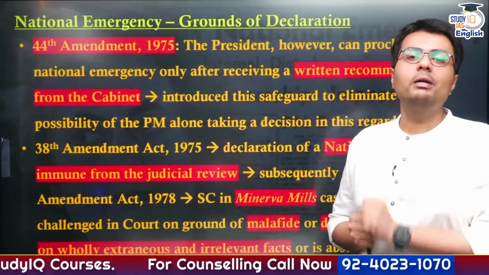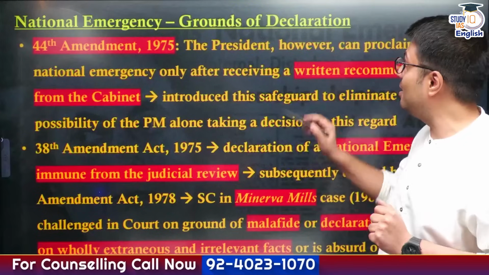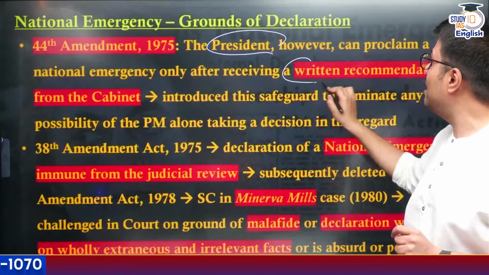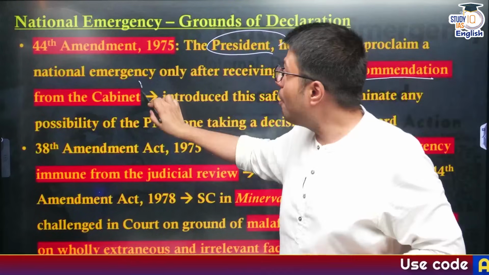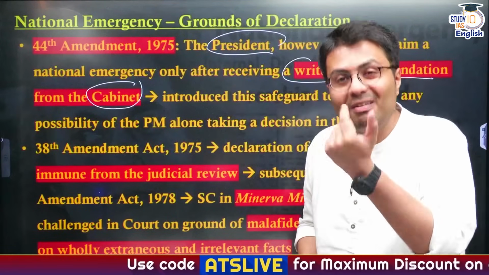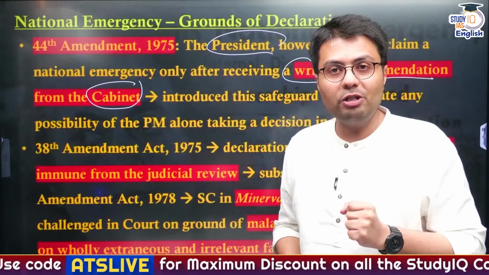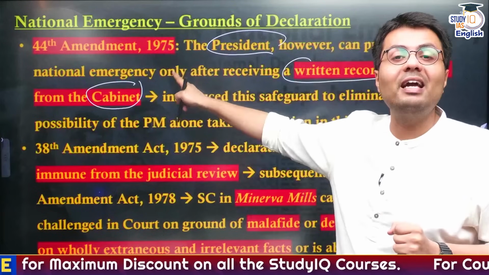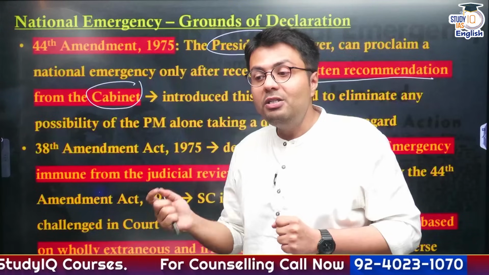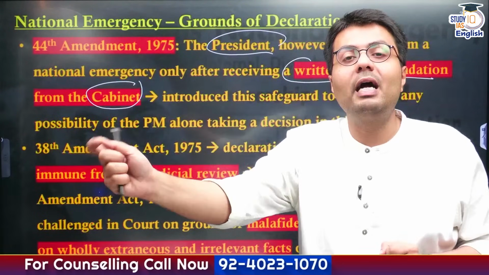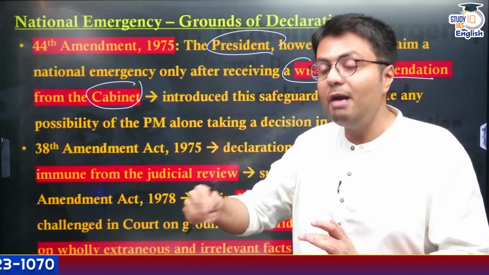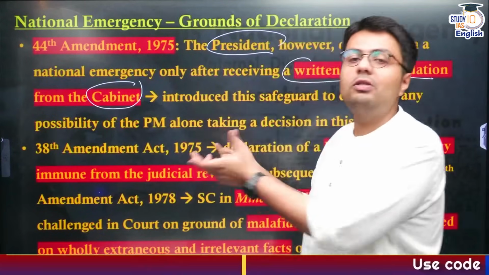Further, the 44th Amendment Act also made certain changes. It said the President of India can proclaim national emergency only after receiving a written recommendation from the cabinet. Earlier, only the Prime Minister himself or herself could recommend imposition of national emergency, and this is exactly what happened in 1975 when Madam Indira Gandhi, who was the Prime Minister, herself recommended to the President that please impose national emergency, and her cabinet was unaware of this decision. They came to know only the next day. So now this is not possible.